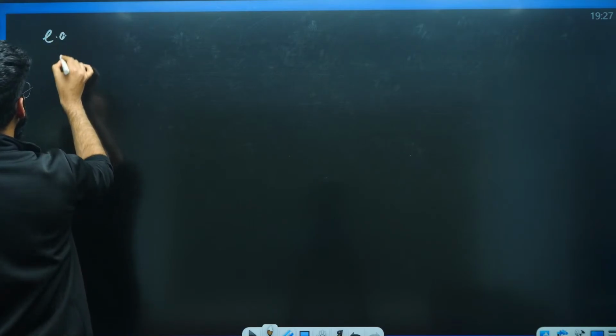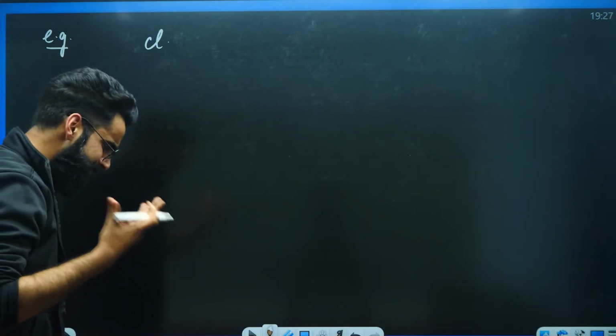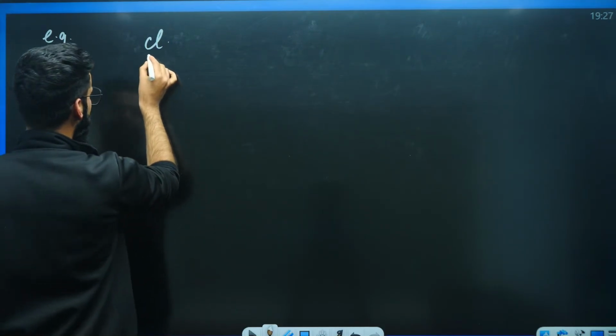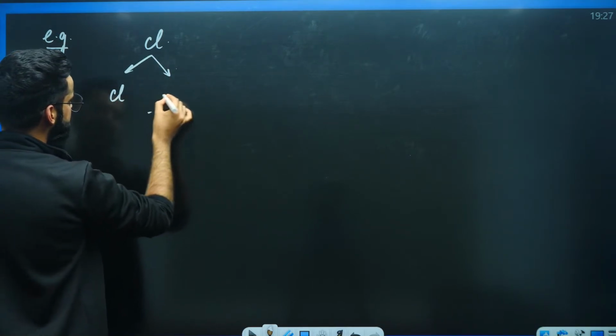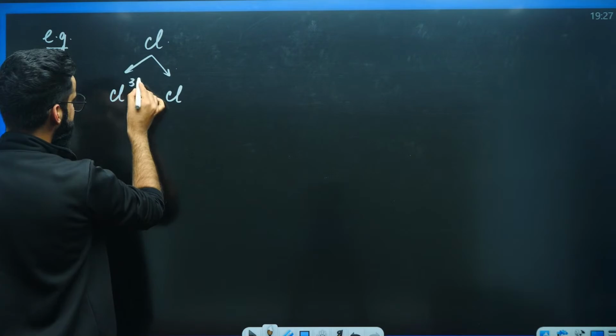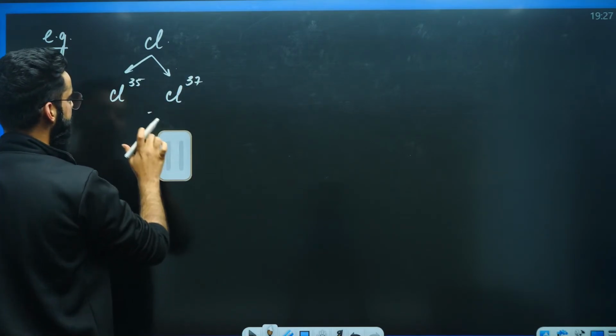I'm taking one example here. And what is the example? For example, let's say you have got chlorine. Since you must be knowing, it's one very simple thing. Chlorine exists in 2 different isotopic forms. One is Cl35, one is Cl37. Chlorine has got 2 isotopes.